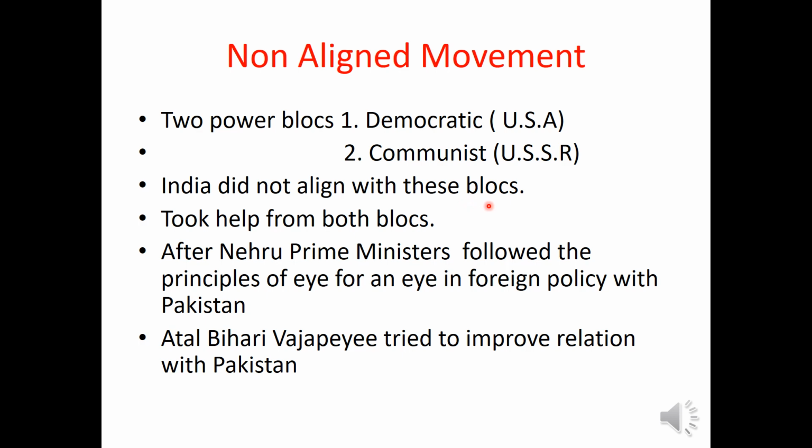So mainly these three countries started this non-aligned movement, where they did not align officially, or they did not join these power blocs of USA or USSR. But India, though it was following a non-aligned policy, took help from both the power blocs. India took financial assistance from USA and military as well as financial assistance from USSR.